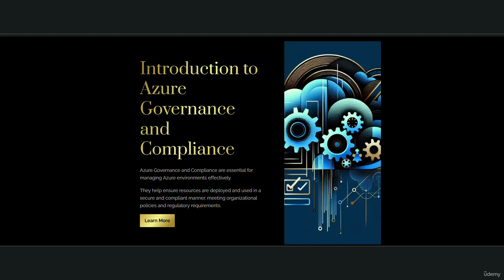Okay, and now introduction to Azure Governance and Compliance. Azure Governance and Compliance are essential for managing Azure environments effectively. They help ensure resources are deployed and used in a secure and compliant manner, meeting organizational policies and regulatory requirements.